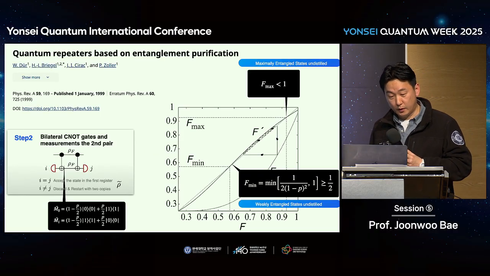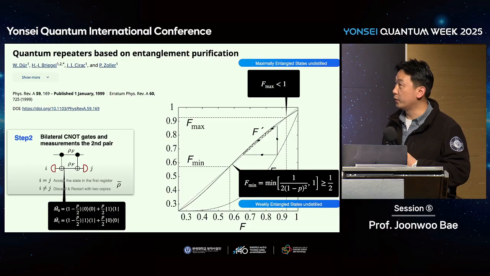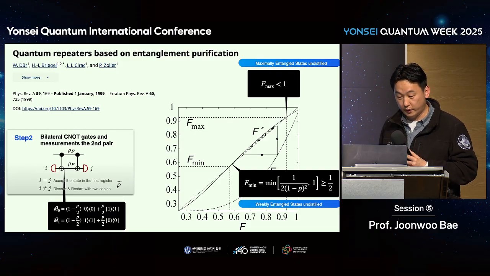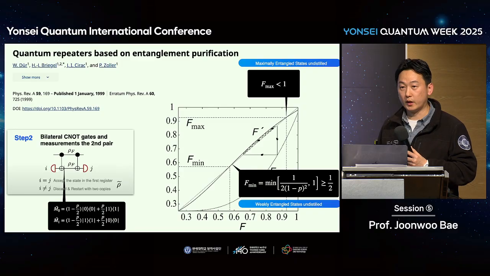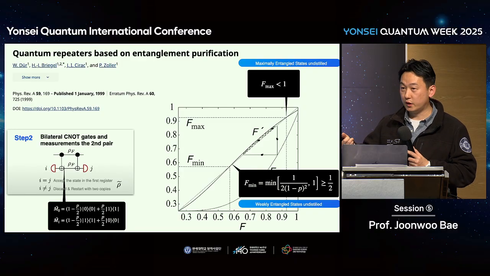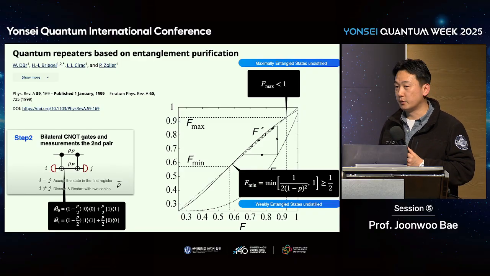Actually, the paper by Prof. Dür, Hans Briegel, Ignacio Cirac, and Peter Zoller looked at the realistic constraints in this entanglement distillation protocol, for instance, measurement in the second copy. The detector contains some noise. The state is 0, but it sometimes gives 1 with some probability, and also the other way around: the state is 1, but it sometimes gives outcome 0.